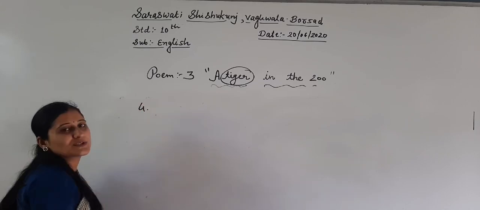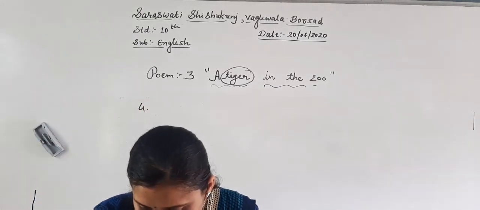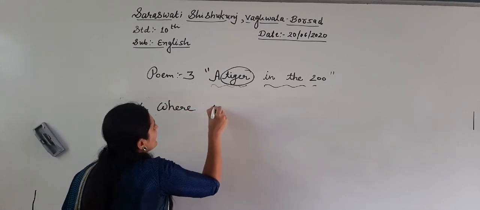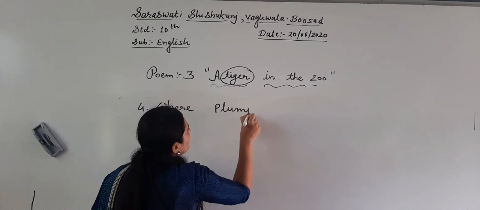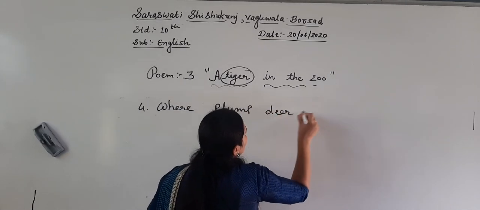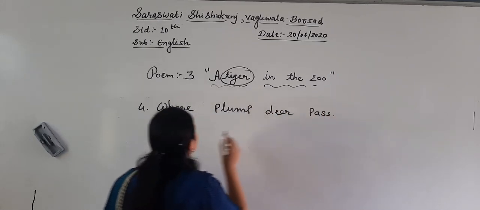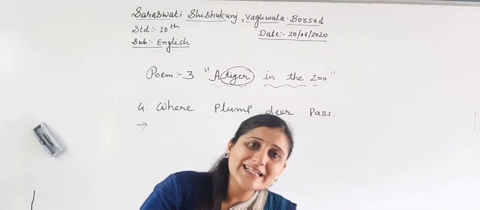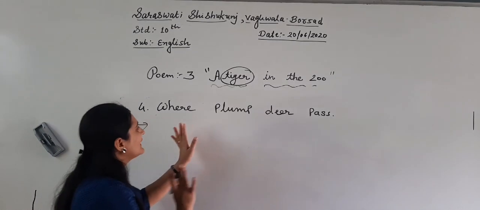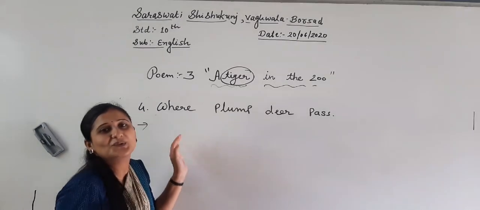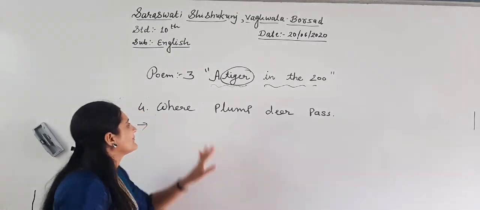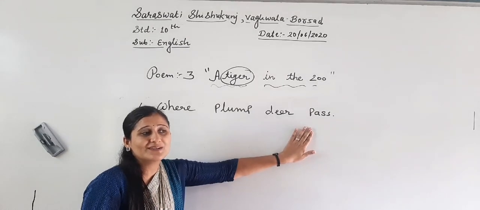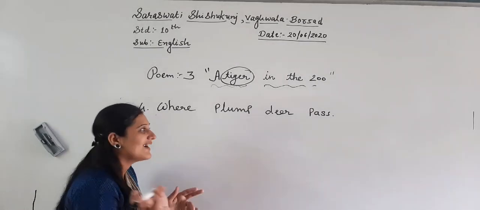The fourth figure of speech is "where plum deer pass." This is very easy, like the third one, because here also you can easily recognize it. Which figure of speech, my dear students? Alliteration.